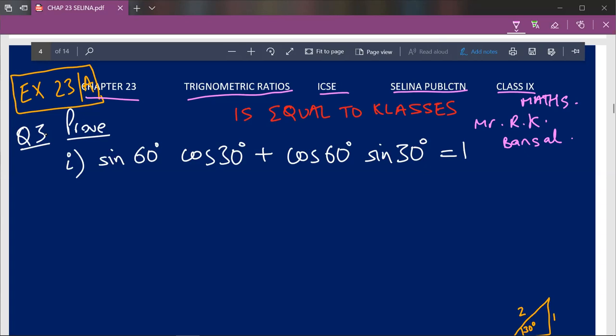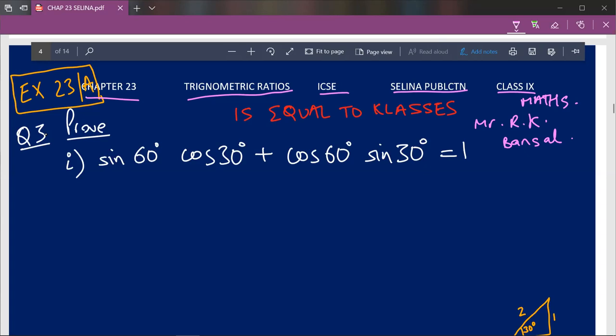So our question number 3 states that prove sine 60. So whenever a proof comes, they'll give you a question and you have to solve it somehow. So say for example, they'll give you 2x plus 3 is equal to 1. Now that's a linear equation, but then they'll give you a value for x, then you have to prove that 2x plus 3 is equal to 1 according to some reasons, and then accordingly you'll have to solve the question.